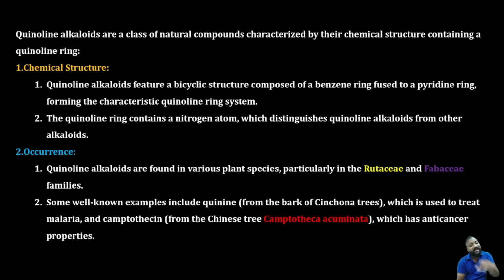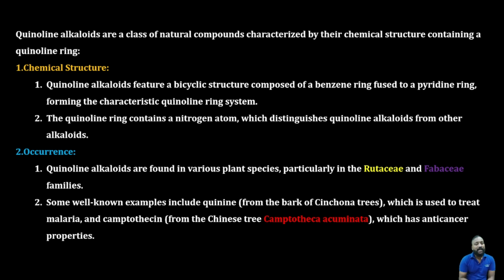In that itself it has the nitrogen atom. That's what we are discussing, because that makes the difference between the other types of alkaloids. We have bipyridine, pyridine, indole and other alkaloids, but what makes the difference here is a bicyclic nitrogen-containing ring, that is the quinoline ring.